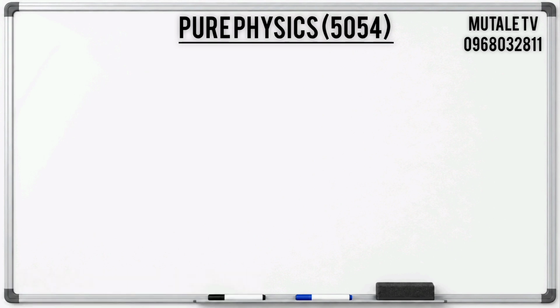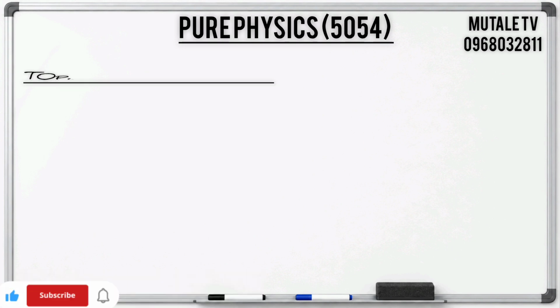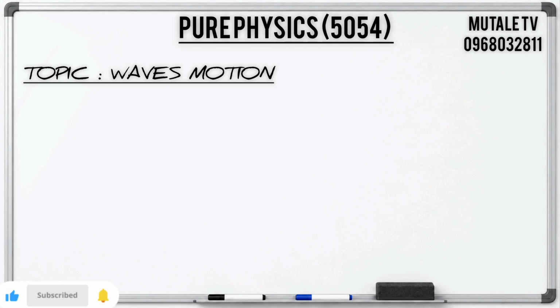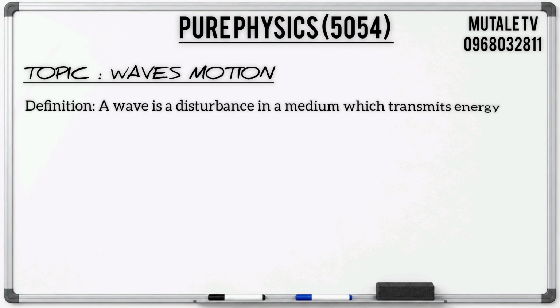Alright, so in today's topic we're going to learn the topic wave motion. Without any further ado, let's get into the topic. The first thing we need to learn is to define what a wave is. A wave is simply a disturbance in the medium that transmits energy.